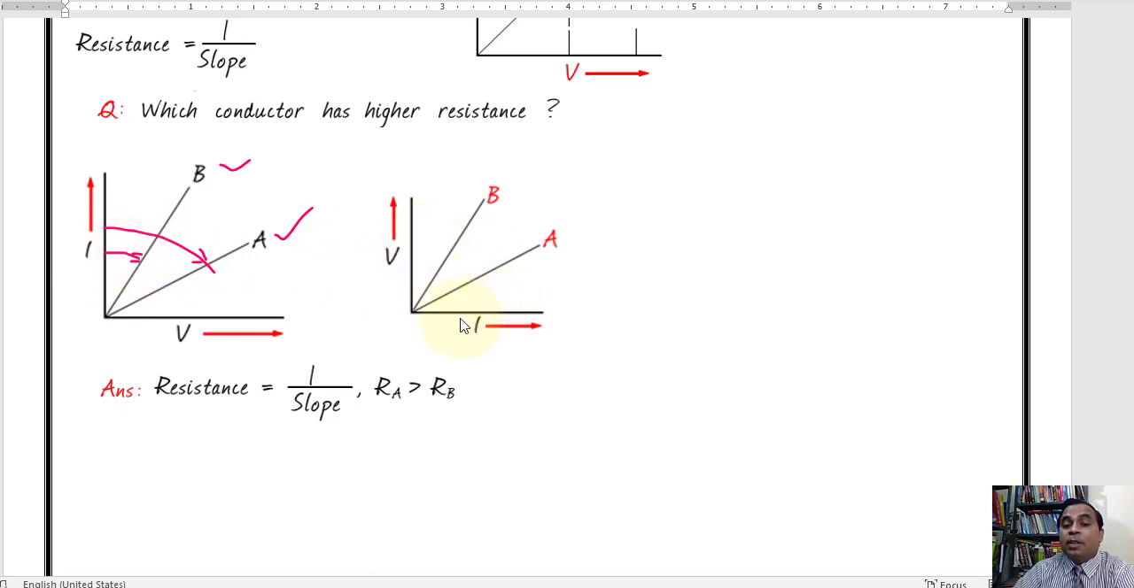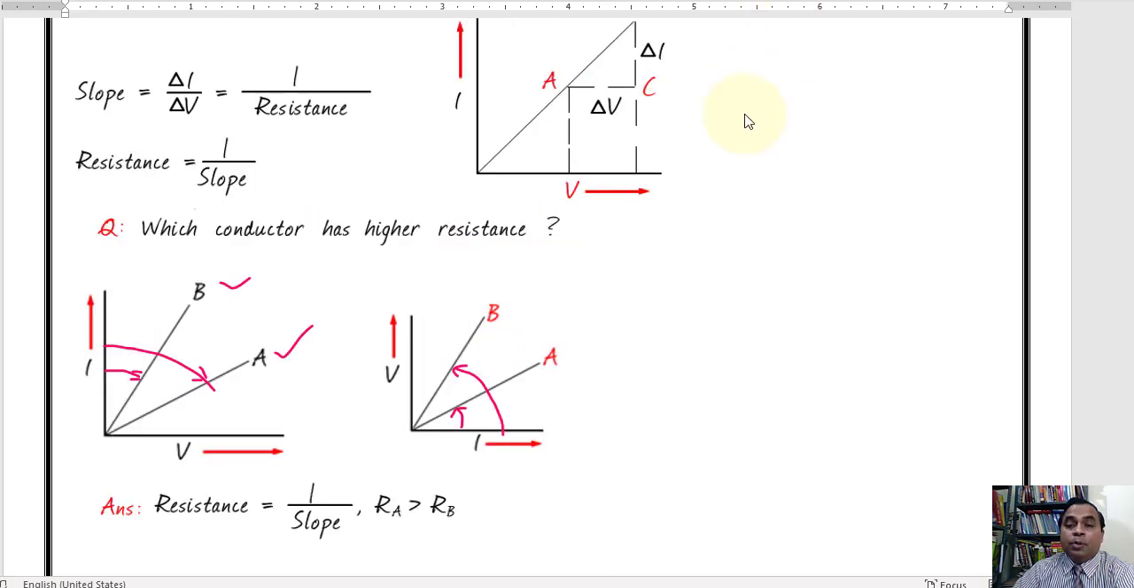Now in case you noticed, which one is having bigger resistance, we have to find out the slope value. This slope is smaller and this slope is bigger. So because this slope is smaller, RA is less, RB is more.